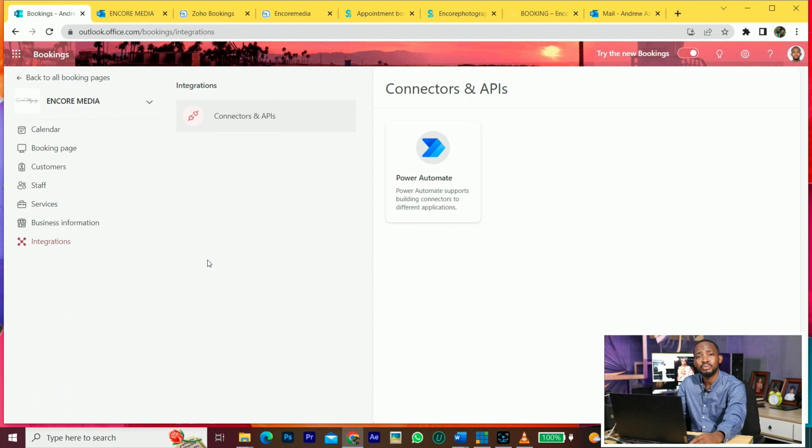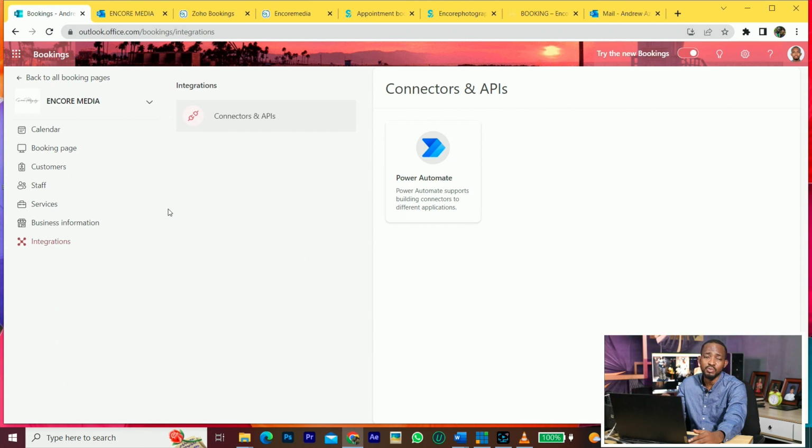Now, how do we do automation? For example, if somebody books, you can tell the software that the booking details should go to maybe Zoho Invoicing or Zoho Books, so that the person becomes a customer over there. The information will be sent to Zoho and saved as a customer. Now you are not doing it; the automation is doing it for you.